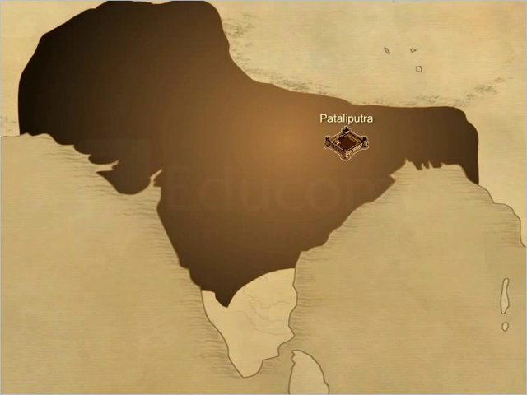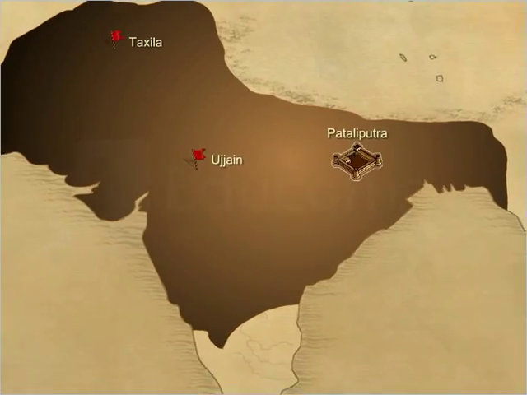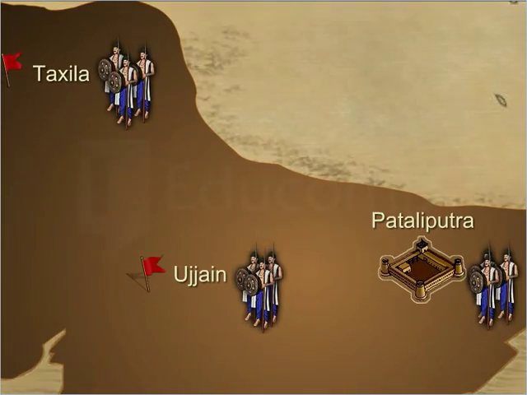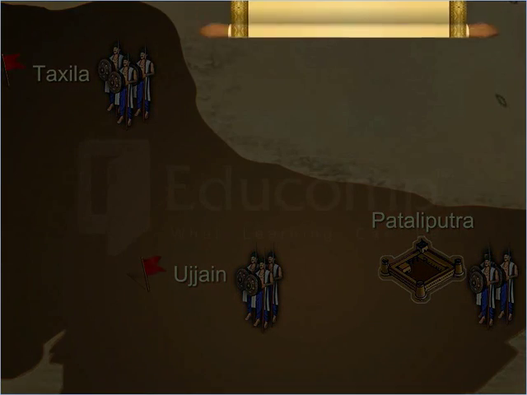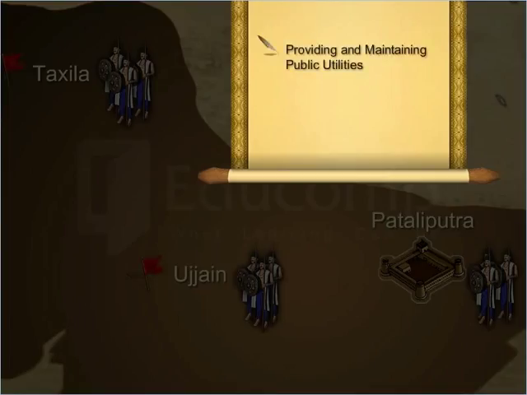There were several important cities in the Mauryan Empire. The capital city was Pataliputra, other big cities being Taxila and Ujjain. Taxila was a gateway to the northwest, while Ujjain lay on the route from north to south India. Each Mauryan city was administered by a committee that took care of several administration activities, such as providing and maintaining public utilities and registering births and deaths.